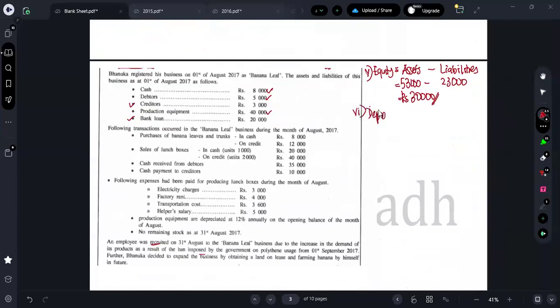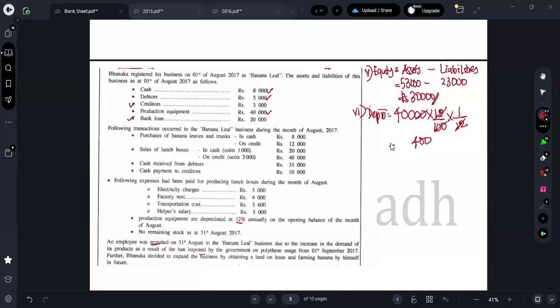So I can get the depreciation, what's the cost, guys? Cost is 40,000. They have given it in the opening balance. It will depreciate 12 percent. So 12 percent means divided by 100, into 1 over 12 for 1 month. I can chop these two zeros. So what's the depreciation? Depreciation is equal to 400.